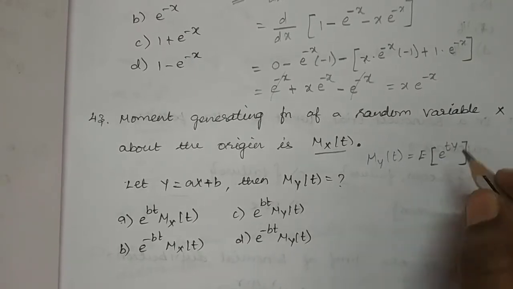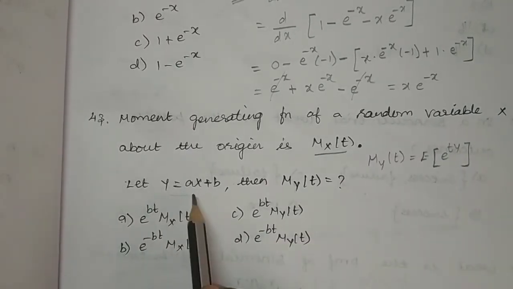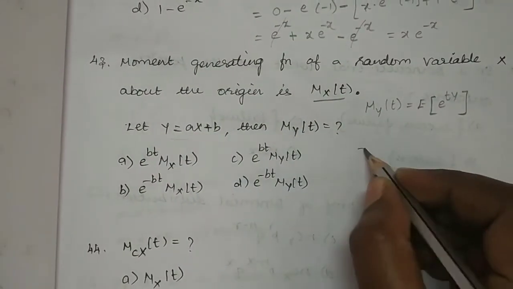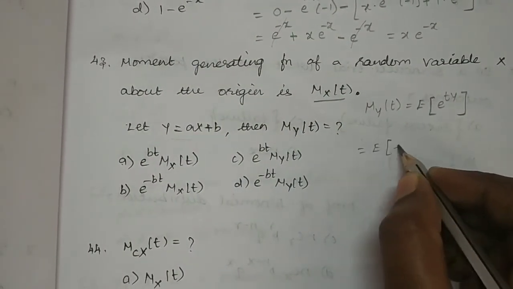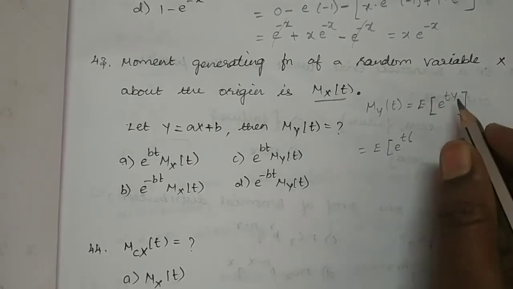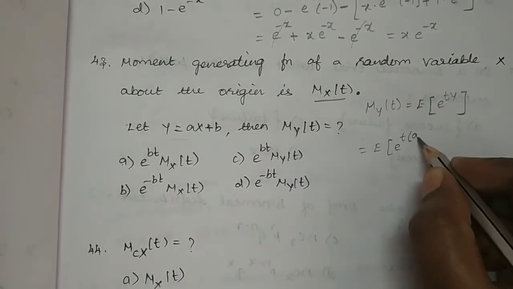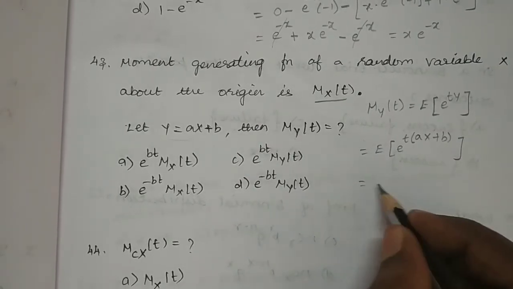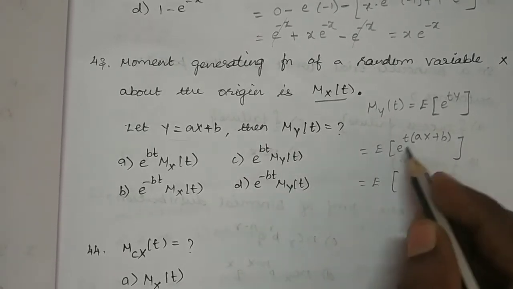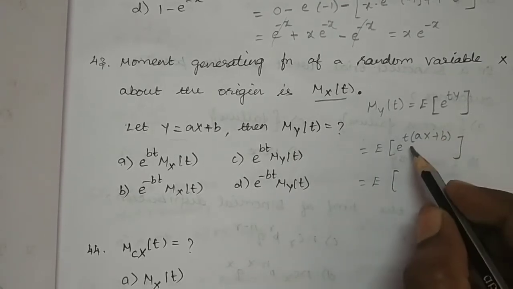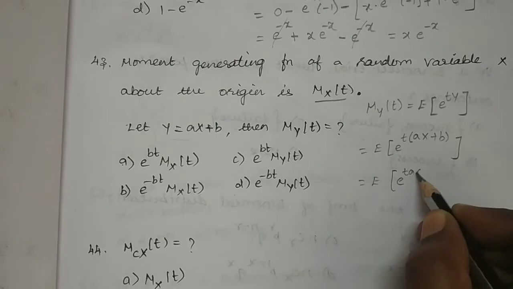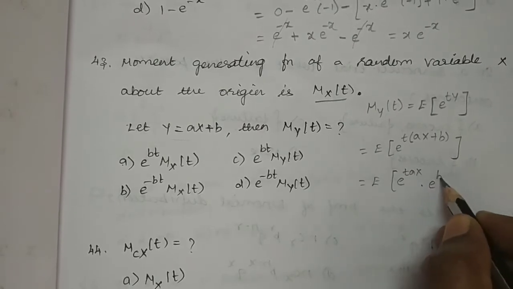Here let us use capital Y, because for capital Y we are having the expansion as aX plus b. So which is equal to expectation of e power t into, in the place of Y let us replace with a into capital X plus b, which is equal to expectation of, now let us expand this term. So e power taX into e power bt.